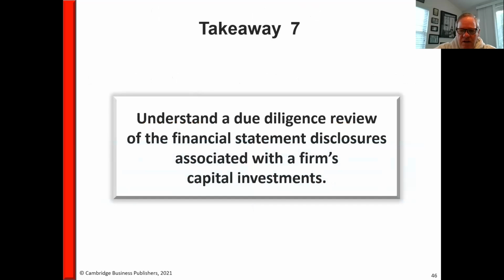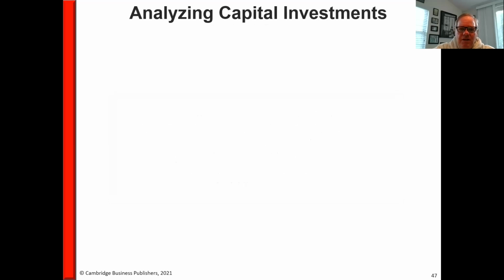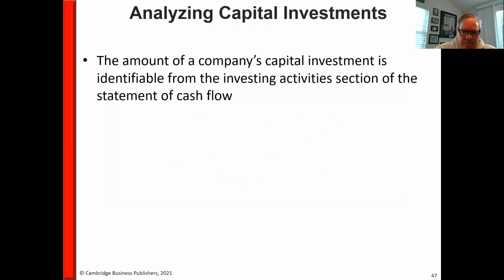Last one here is just due diligence. So those of you who are doing SMACs where you're evaluating two companies, if you compare two companies, this little due diligence that you do with the disclosures is significant when you take a look at the company's capital investments. Basically you're reviewing how the company accounts for its long-term investments, and you've got a critical eye here.